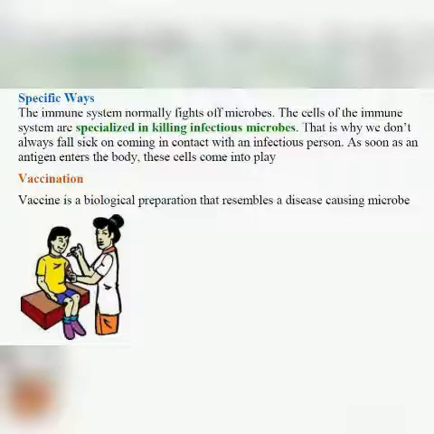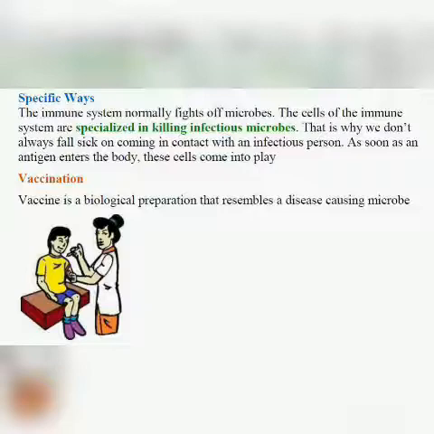So when they enter the body, immediately our immune system becomes active, or it responds, and produces cells or antibodies which kill the particular microbe. Now antibodies are different for different antigens. Different antibodies are produced for different microorganisms. The same antibody is not produced.